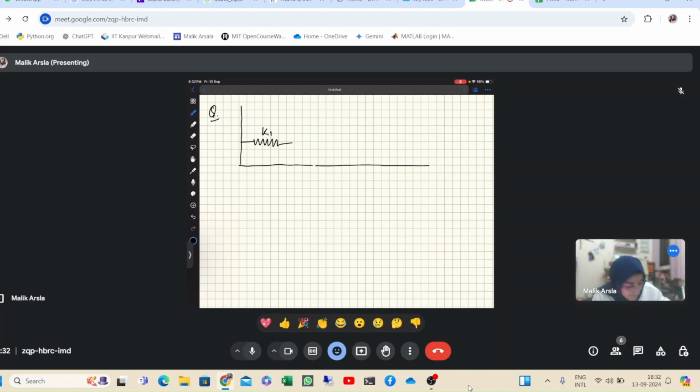We have a spring K1, to it we have attached a mass M1, then we have a spring K2, then to that we have attached a mass M2, and then there is a spring K3.